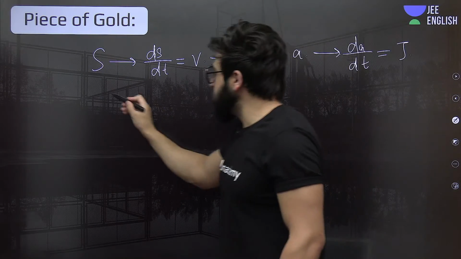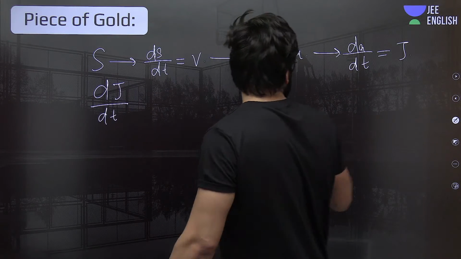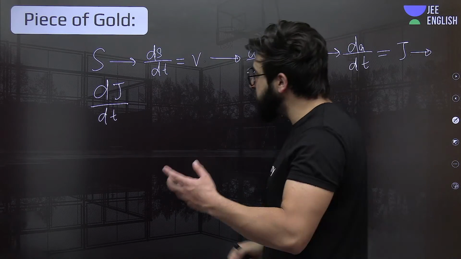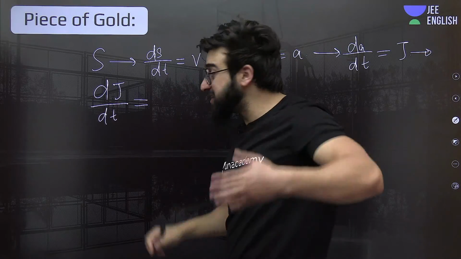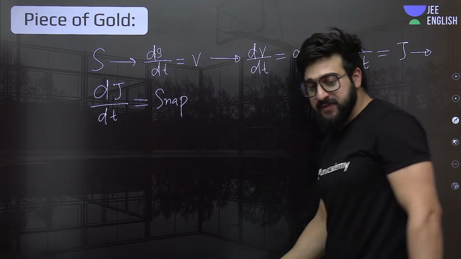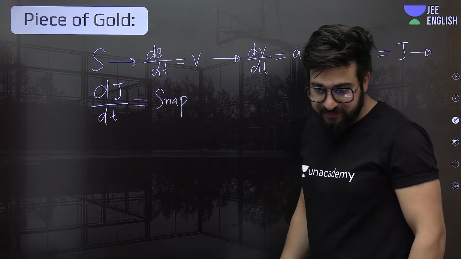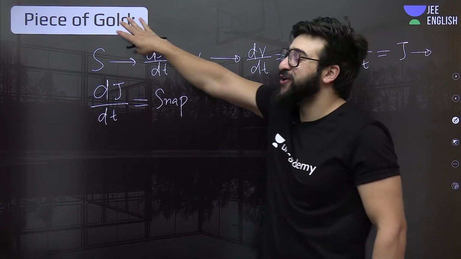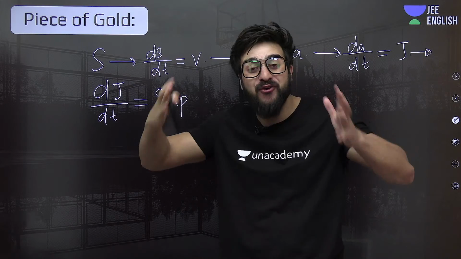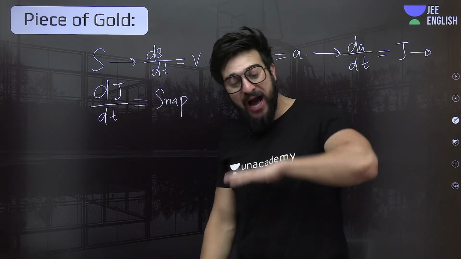Now, if we differentiate this jerk, that is dJ by dt, what are we going to get exactly? That is nothing but what we call the snap. We represent it with S or something else. I'm telling you, this is a piece of gold, meaning this is very useful information. Understand? This is something out of the box.